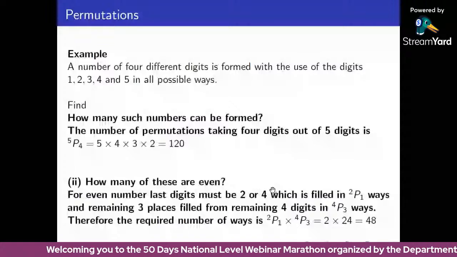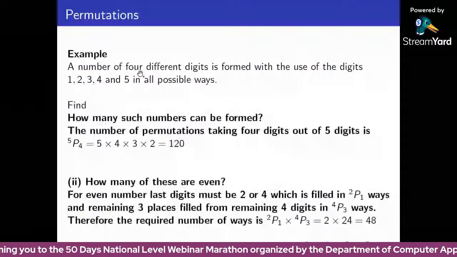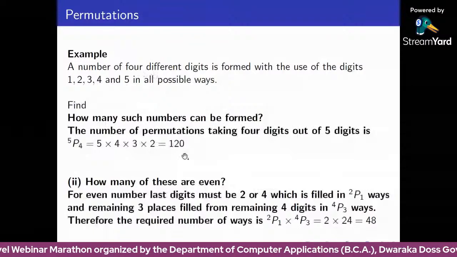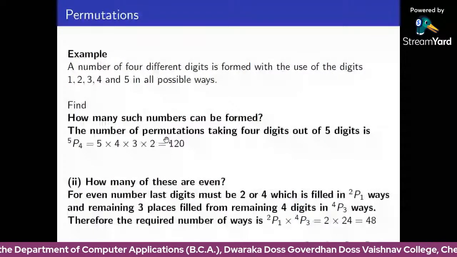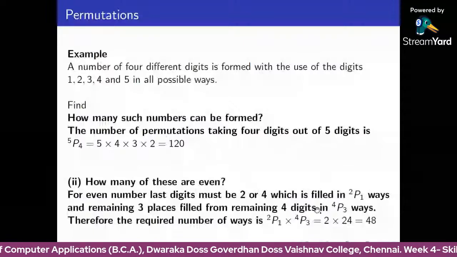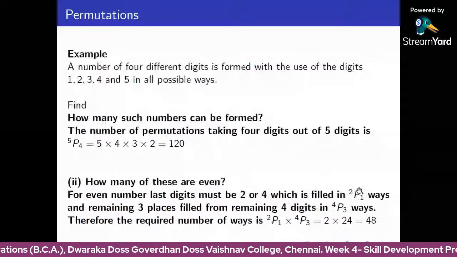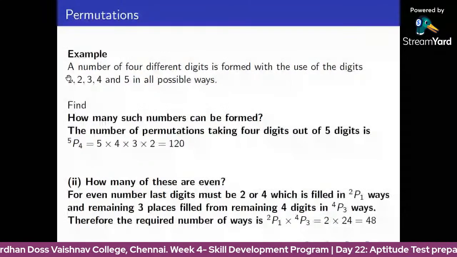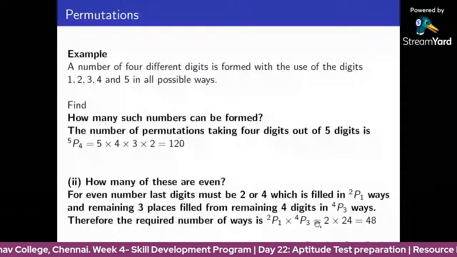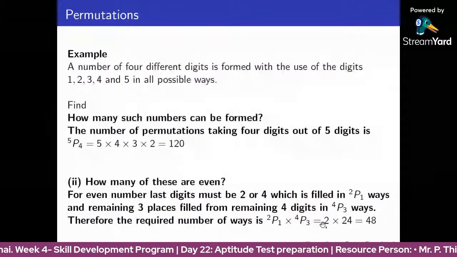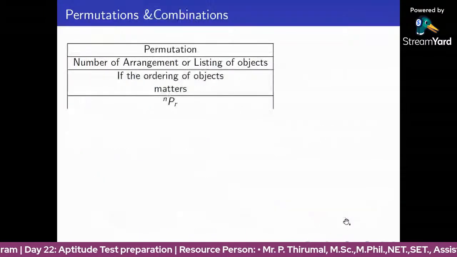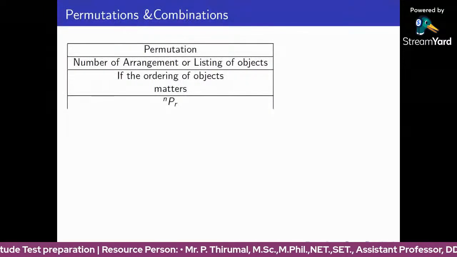So using the 5 digits, we can form 4-digit numbers with different digits. 120 numbers we can form. In these 120 numbers, 48 numbers are even numbers. For even numbers we put an extra condition on the unit digit. The unit digit is always 2 or 4, so there are only 2 possible ways. The remaining digits can be filled in 24 ways. The total possible ways is 2 times 24, 48. Okay, next.